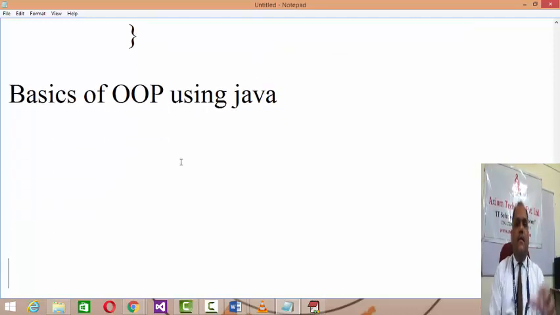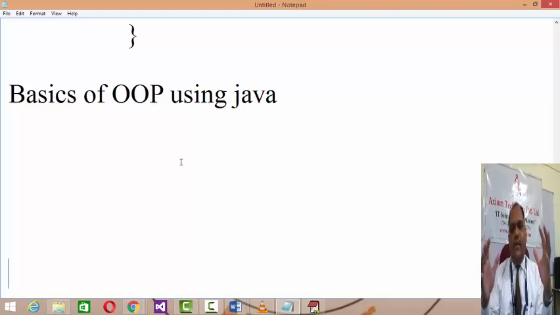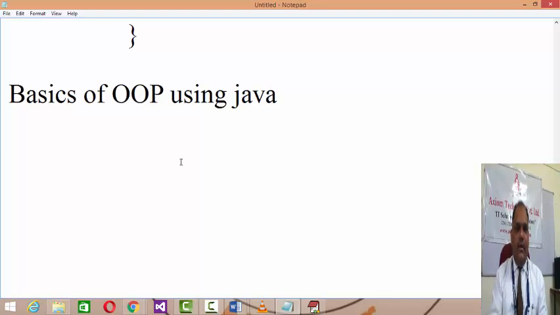As you know, Java is a complete object-oriented programming language, so everything in Java is in the format of class and object, right? So the first thing, whatever the problem definition given to you, you need to define a class for it, right? And a class consists of